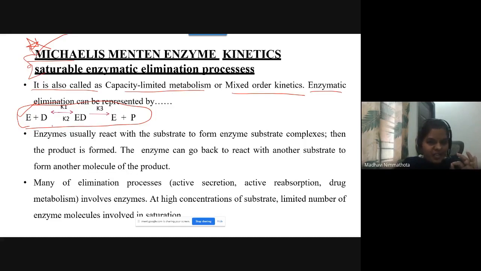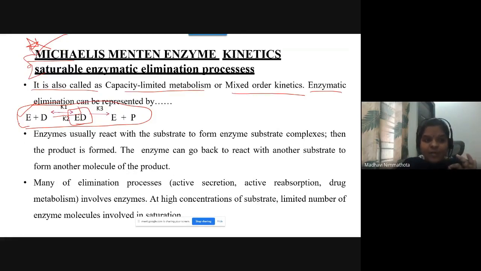D means drug. So when this enzyme is attached or added to the drug, it forms a complex, an enzyme-drug complex. The formation of this complex is reversible. See, the arrow marks are indicating both sides. If it is indicating both sides, it denotes that the process is a reversible process. Don't get confused between reversible and irreversible. So this process is reversible.